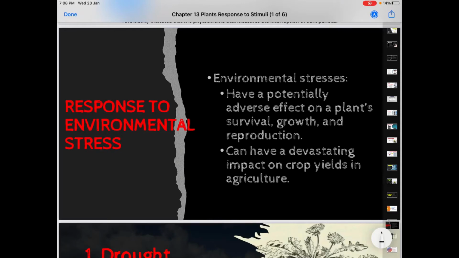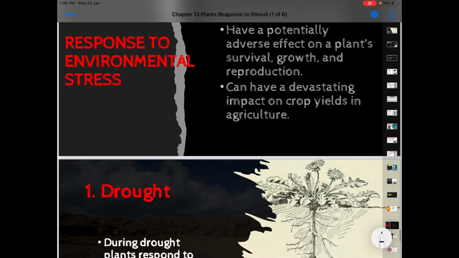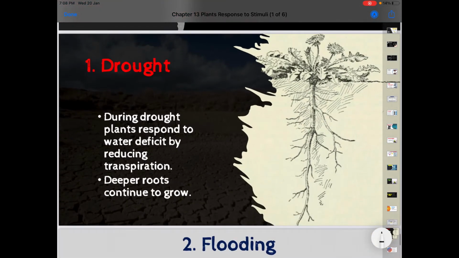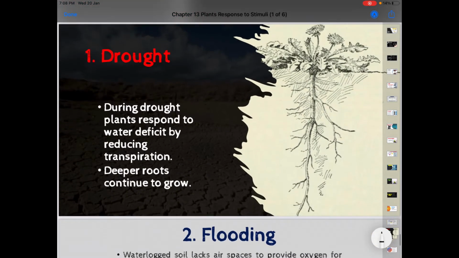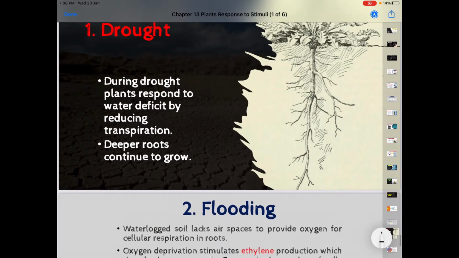Continue on the response to environmental stress. Environmental stress has potentially adverse effects on plant survival, plant growth and reproduction, and it also has a devastating impact on crop yields in agriculture. The first environmental stress is drought.